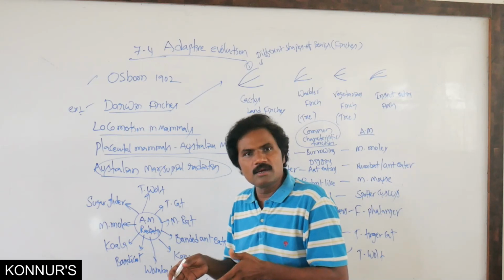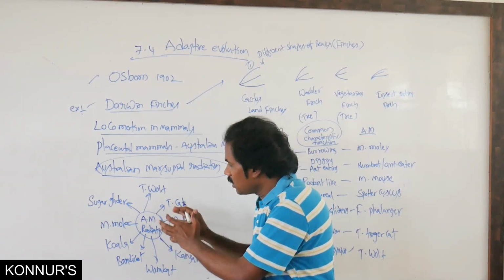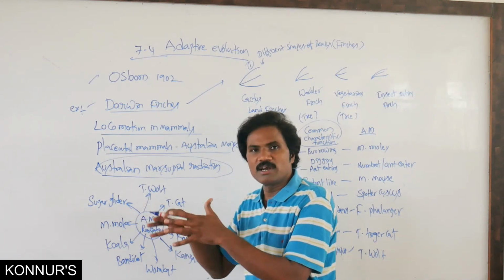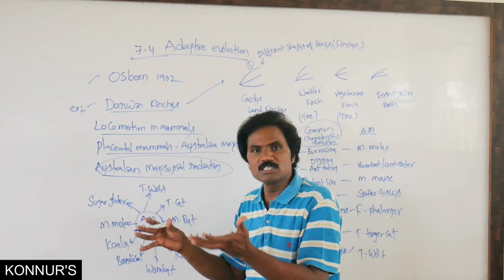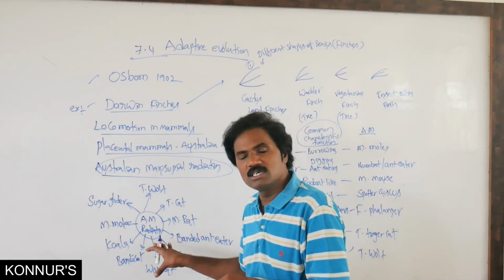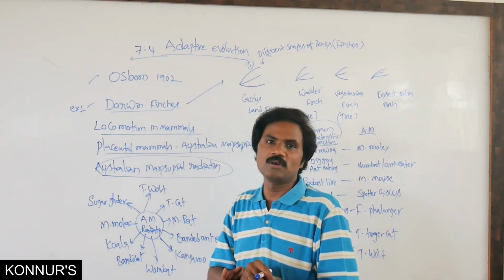What is that area? In that common ancestor, according to food habits, dispersal, different habitats and different functions, the Australian marsupial radiation is present in one particular area, the Australia region only.